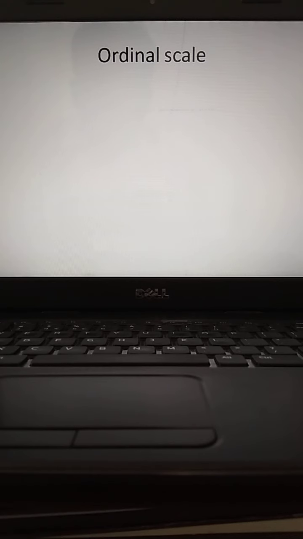So for statistical significance one can apply non-parametric methods. Okay. So let us see here the ordinal scale.